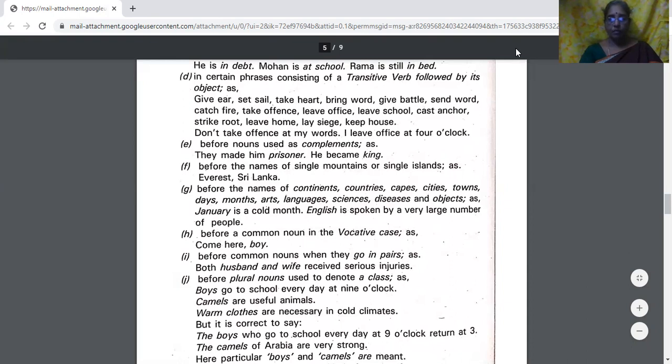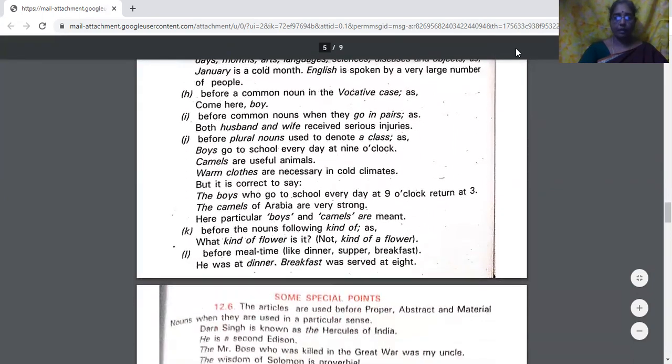Before plural nouns used to denote a class, as boys go to school every day at 9 o'clock. Camels are useful animals. Warm clothes are necessary in cold climates. But it is correct to say the boys who go to school every day at 9 o'clock. So it differs based on the usage, so you have to be careful.